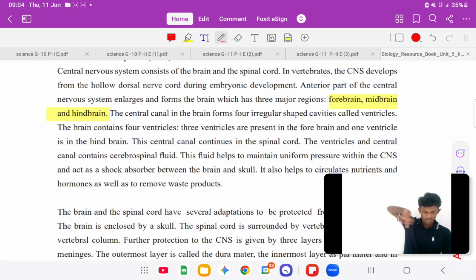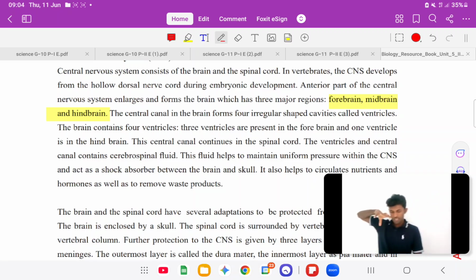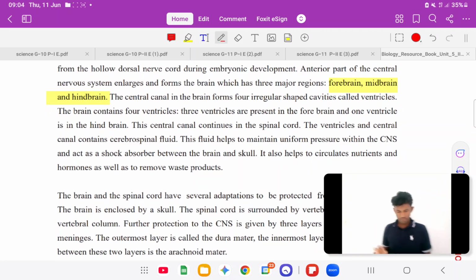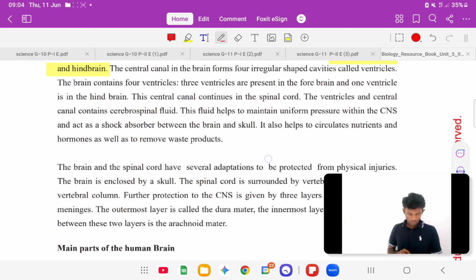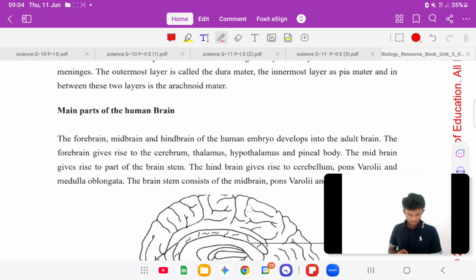So the brain has three major areas. Then the main parts of the human brain.